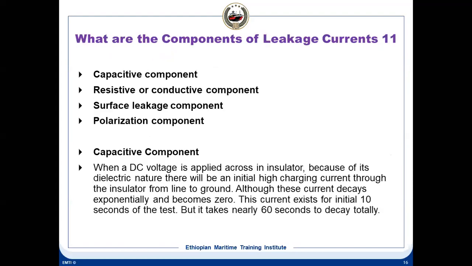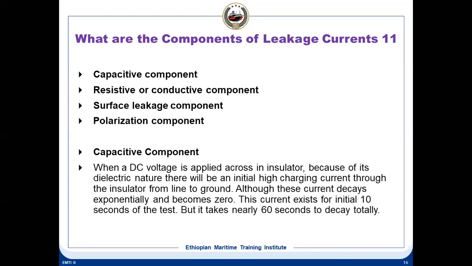Okay. Now, what are the components of the leakage current? When you apply voltage across any insulator, there is a leakage current. This leakage current constitutes a few components: one is a capacitive component, a resistive component, a surface leakage component, and a polarization component. So there are 4 components in this leakage current.